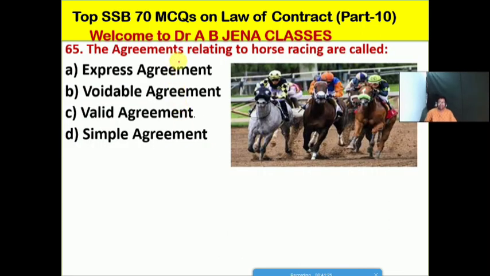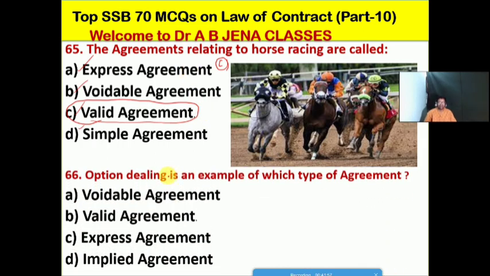So next one we will see: the agreement relating to horse racing is called what, and which type of agreement will it be? A, it's an express agreement; B, it's the voidable agreement; C, it's the valid agreement; D, it's the simple agreement. No doubt friends, C is the right option for this MCQ. The agreements relating to horse racing are called valid agreements. So C is the right option for this MCQ.